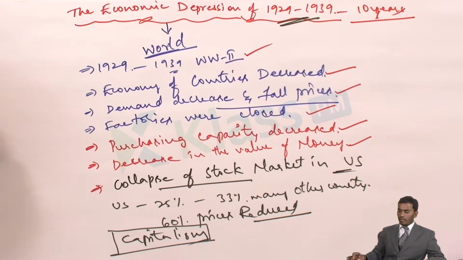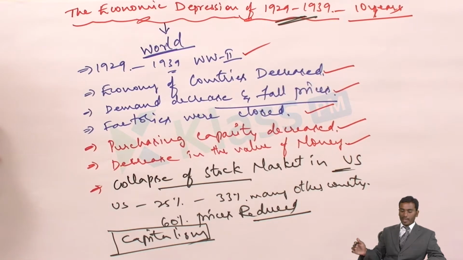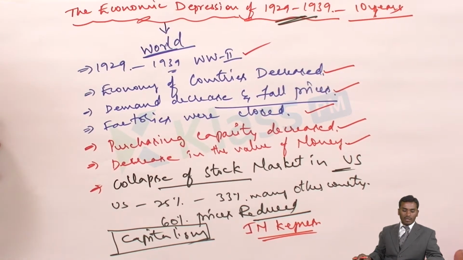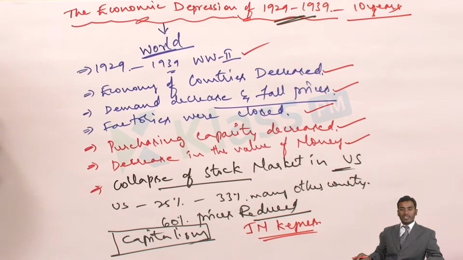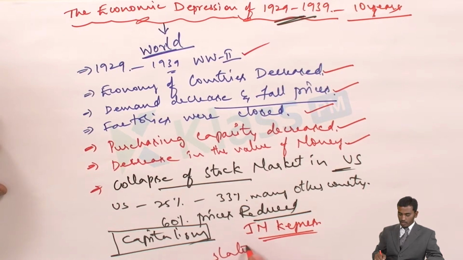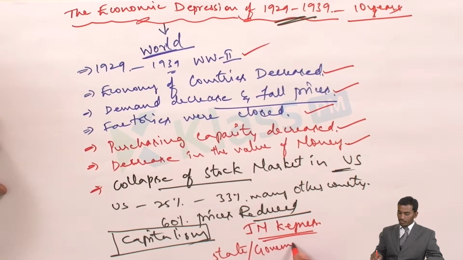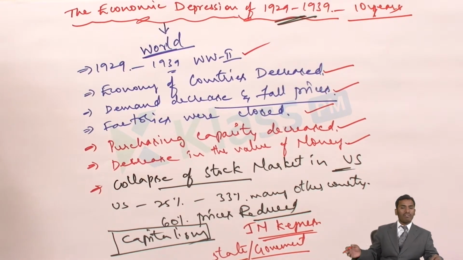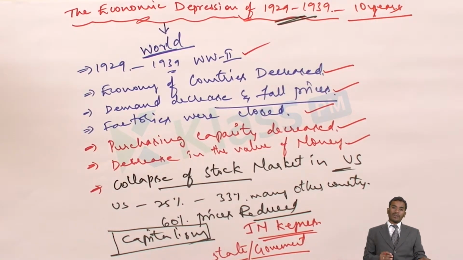And here we have some economists like J.M. Keynes. What's the name of the person? J.M. Keynes. Okay, he propagated, or he felt, that the main reason for this is the state, the government, which is responsible for this type of economic situation. Why did he feel so? Why is he saying that the state or the government is responsible for this type of economic depression, loss or problems?